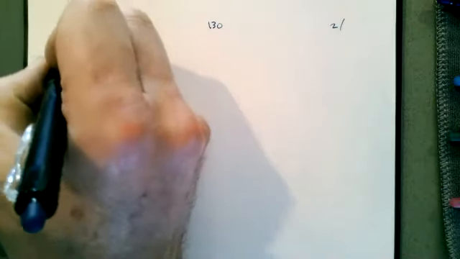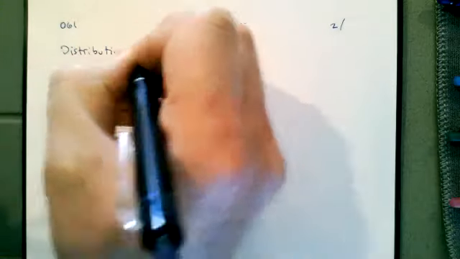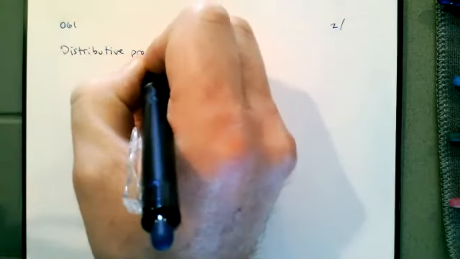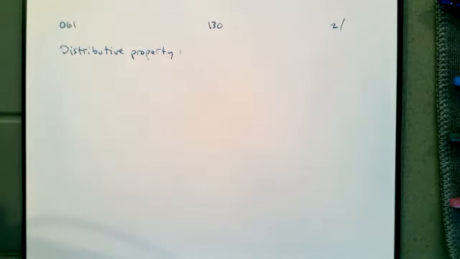for example, we have the distributive property. A lot of times we see the distributive property. And when I say distributive property, take a minute and just type in the chat what you think of when you think of the distributive property.